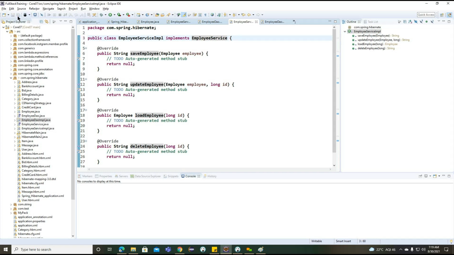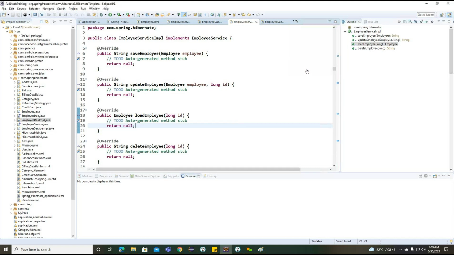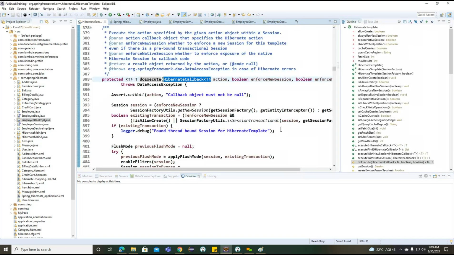We need to implement from the service here. Right. And after implementing this particular service, now what can we do? So we need to connect with our template class. So what is the template we are using here? The template we are working with is the Hibernate template here. So this particular template we are going to work with. Right. Now what can we do with the help of this particular template here?